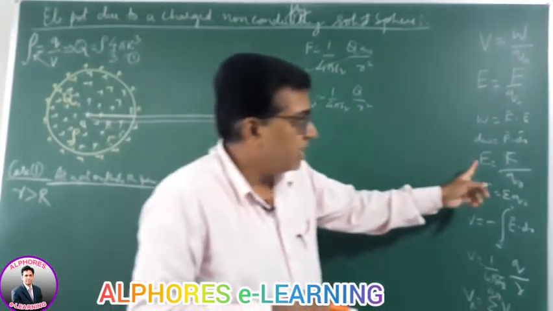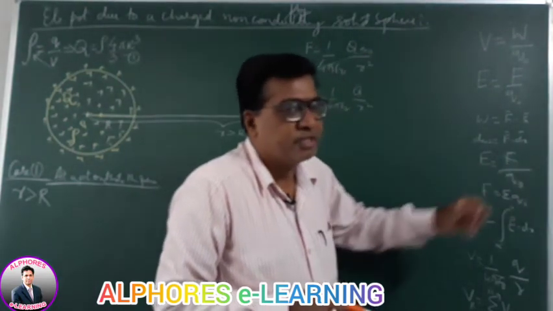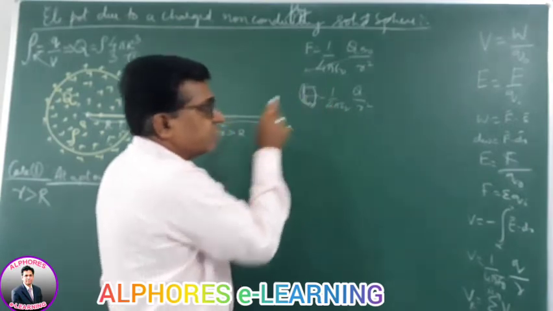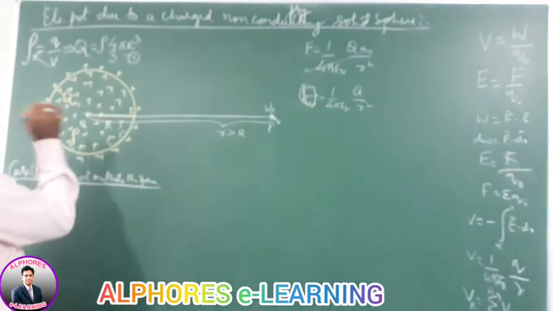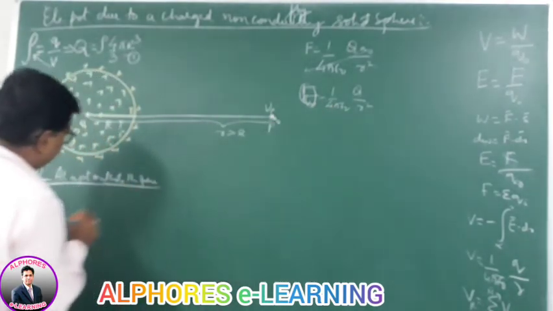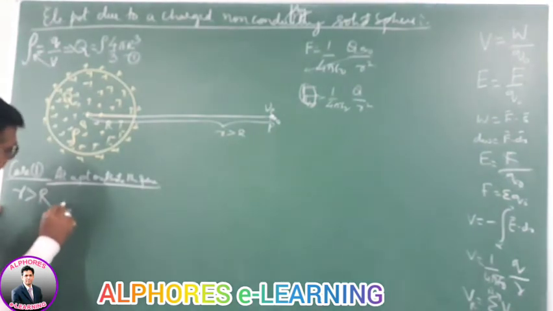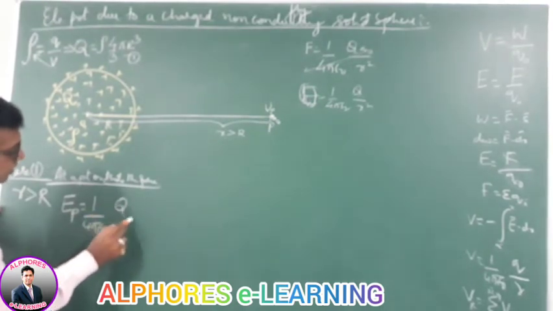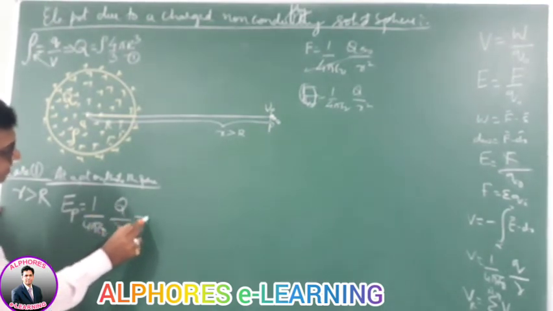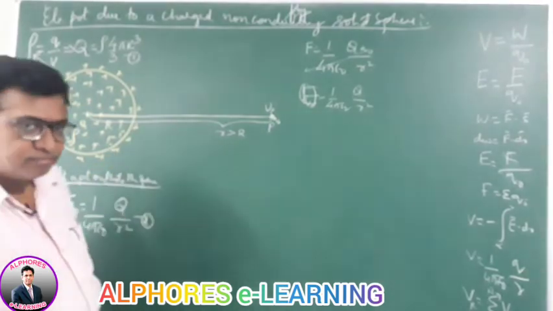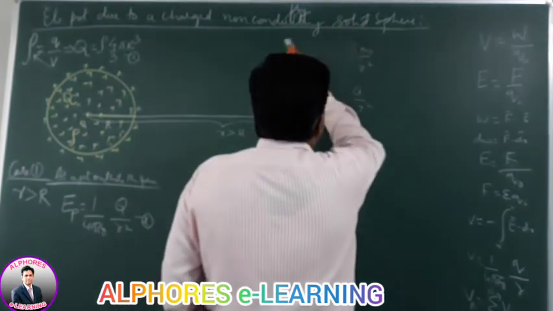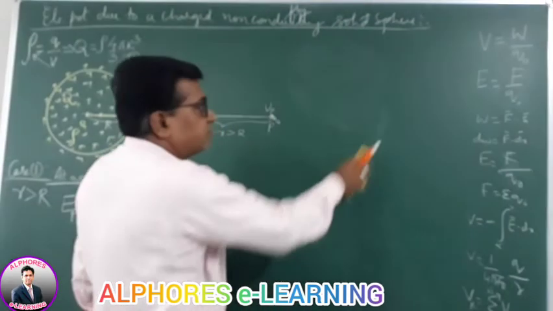Electric field intensity is force experienced per unit charge, F by q0 is E. So due to this solid sphere, the electric field intensity at point P is 1 by 4 pi epsilon naught capital Q by r square. This is equation 2.